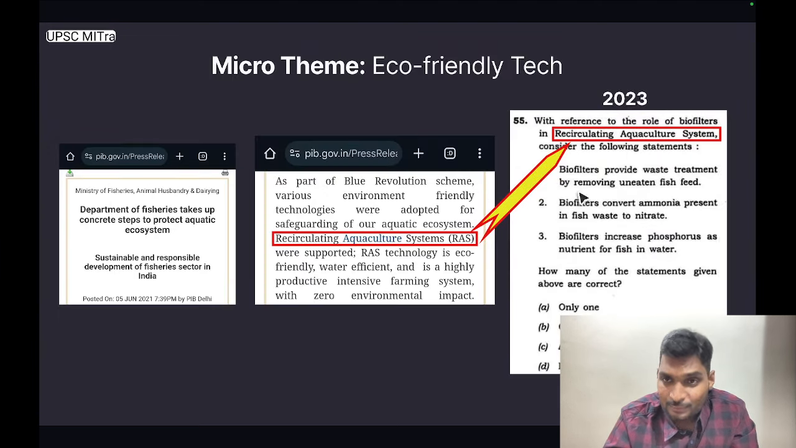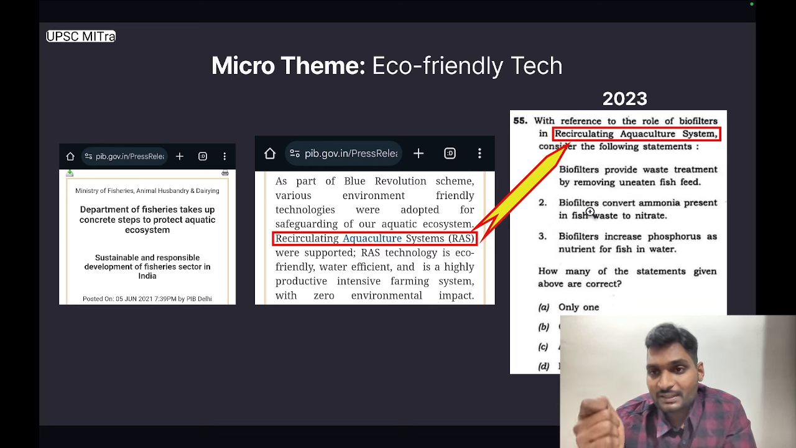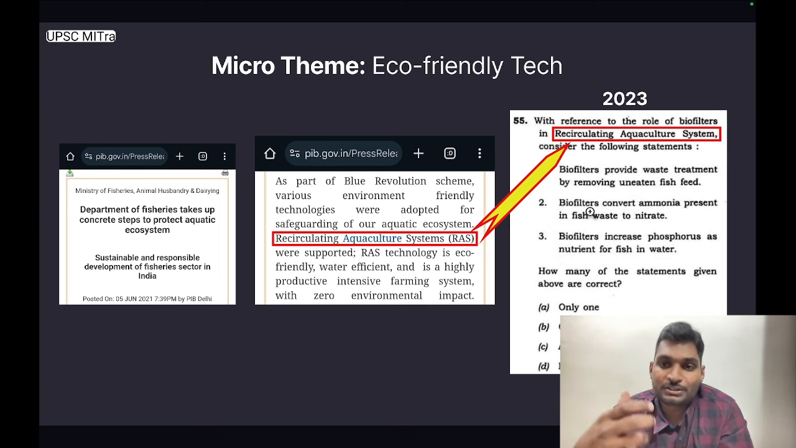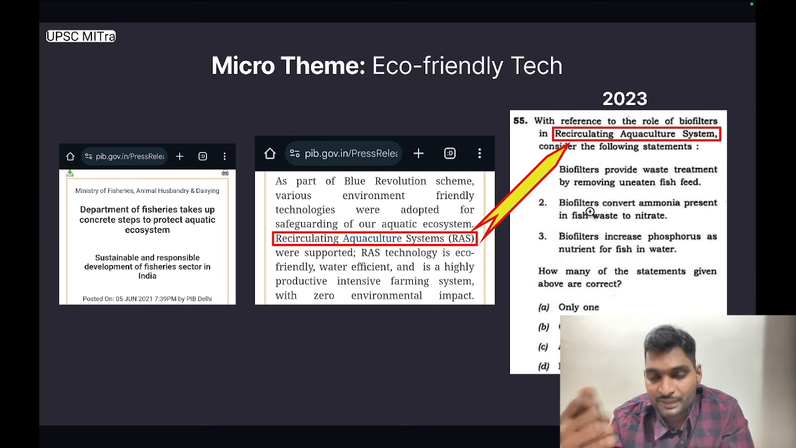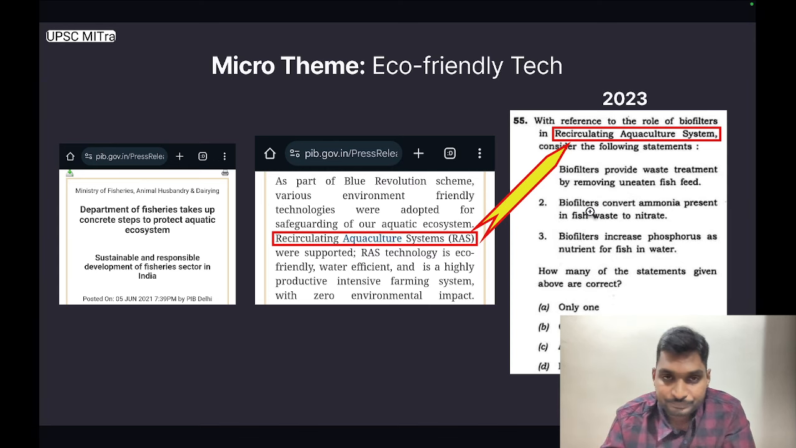Statement 3 is incorrect. Here, with respect to recirculating aquaculture system, the paper setter expects us to have such nuanced and detailed information with respect to RAS. So a level 3 question framed under this micro theme of eco-friendly technology.